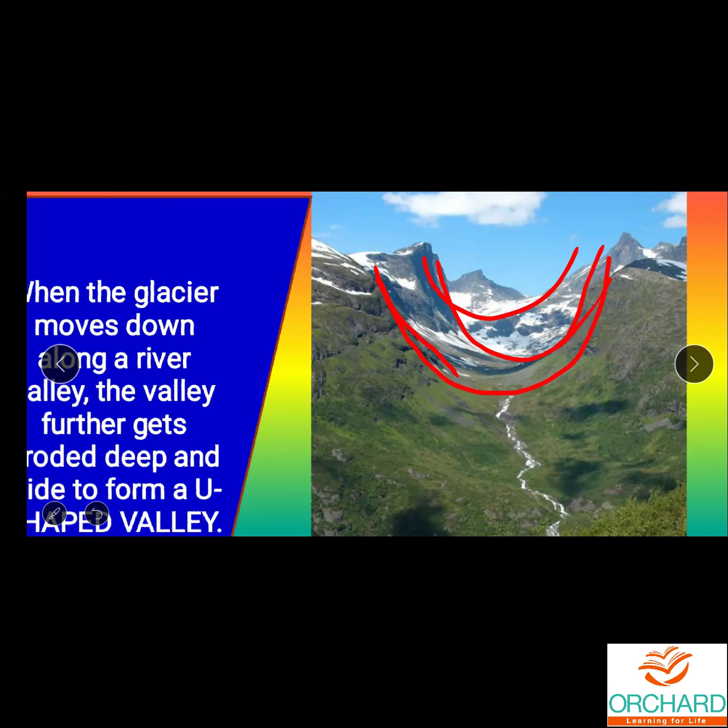There are two important concepts you should know. When the river passes and erosional activities happen, V-shaped valleys occur. When the river passes down, on the way it erodes the mountains and V-shaped valleys are formed. It is due to the erosional activities of the river. U-shaped valleys are formed due to the erosional activities of glaciers. V-shaped valley means river. U-shaped valley, glacier. Fine.